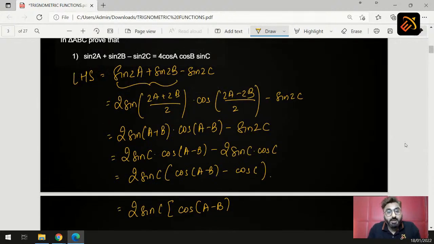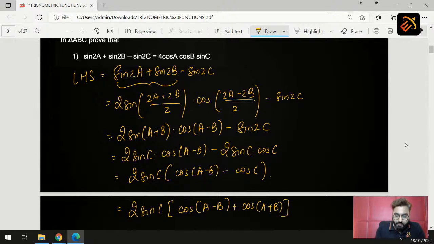Now check your right hand side. What do we need in the right hand side? We need 4 cos a cos b into sin c. Now we already have sin c. What is missing? Cos a and cos b. Now cos a minus b as it is, we cannot do anything there, but cos c we can write with the help of triangle law. Now what is cos c in terms of triangle law? It is minus of cos a plus b. So minus minus becomes plus, and here we get plus cos of a plus b.